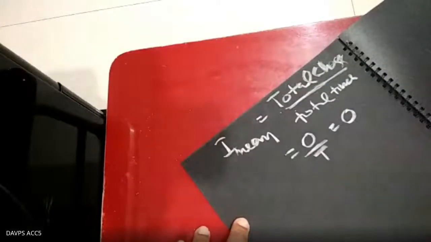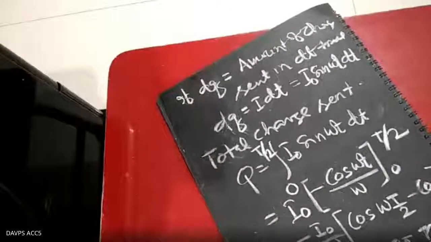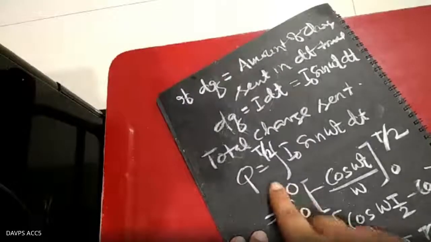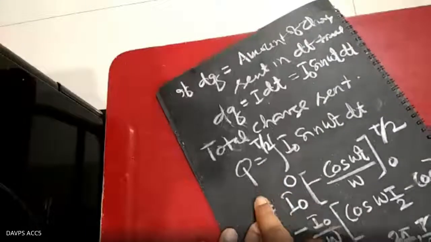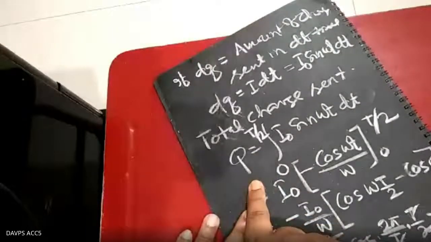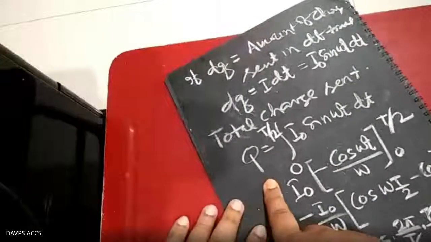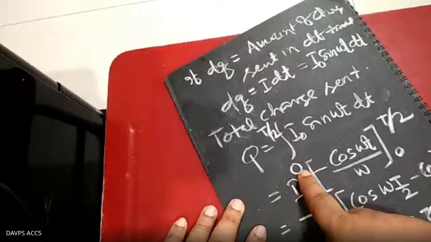Mathematically also you can do it by integrating. From this derivation part, take the limit from 0 to t.